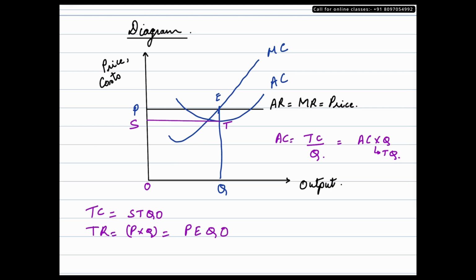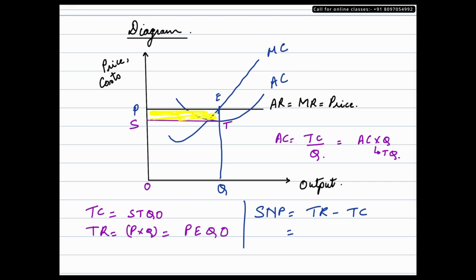Now when we take a look at the total cost and total revenue, we are able to find out that this is the difference between the total cost and total revenue. Let me highlight it. So this highlighted zone is the difference between total cost and total revenue. That's what a supernormal profit is. It's the difference between total revenue and total cost. I'll jot it down over here. So supernormal profit is equal to total revenue minus total cost.